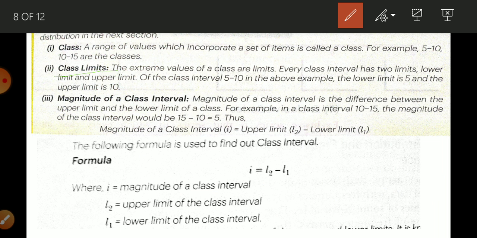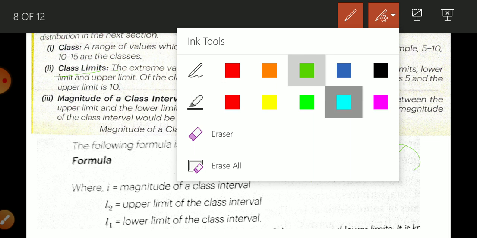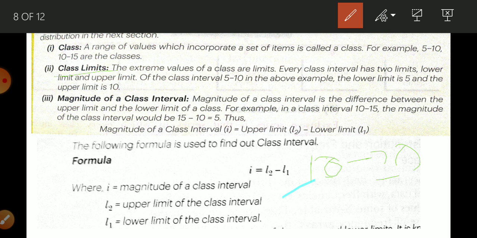Now, what do you mean by class limit? So class limit is related to two things, upper limit and lower limit. Okay, student, the extreme value of the class are limit. There are two type of limit we find, upper limit and lower limit. Like if I take the example 10 to 20, okay student, I will take the example of 10 to 20. So this is your lower limit, and this is your upper limit.